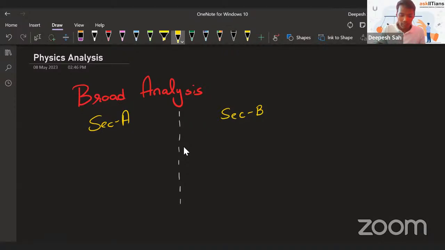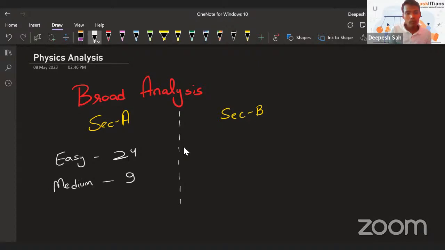So starting off with section A, how many easy questions do you have? You have 24 easy questions. Then you have 9 medium level problems. And finally, only 2 difficult questions. Now you will say, sir, how is that possible? Only 2 difficult questions? Yes, it is like that.